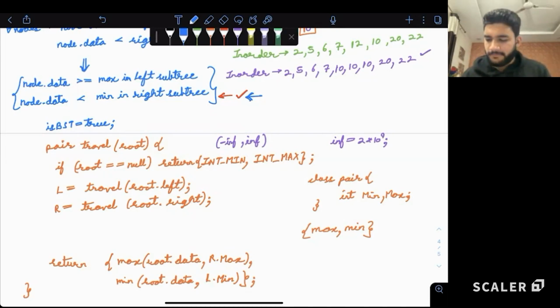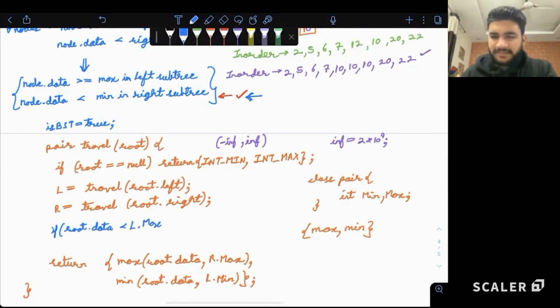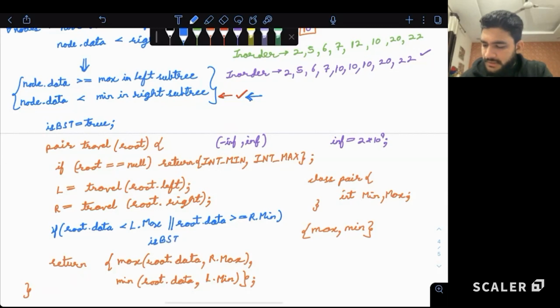So if root.data is less than the left subtree's maximum value, or root.data is greater than or equal to the right subtree's minimum value, we update isBinarySearchTree to false.